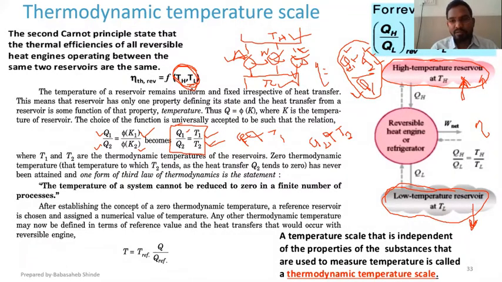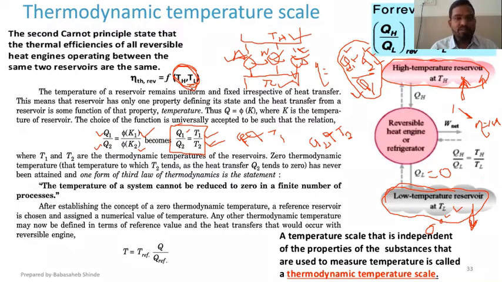So can we reduce this one to 0 degrees Celsius? If I reduce this to 0 degrees Celsius, then the efficiency is going to be 100%, right? Because if the temperature is 0 degrees Celsius, we know that the heat transfer is a function of temperature. So if TL is 0, this QL will become 0, and if this QL becomes 0, then in this relation of efficiency, Q1 minus Q2 by Q1, that will become Q1 by Q2, that is 1, and that is nothing but 100%, right?